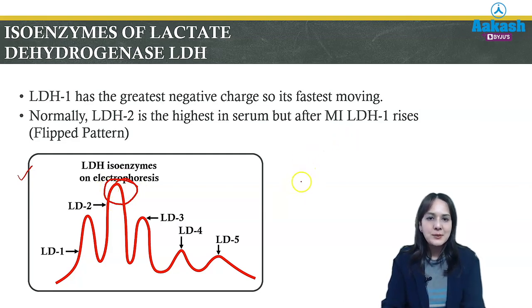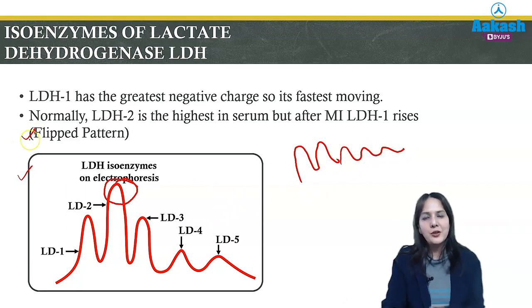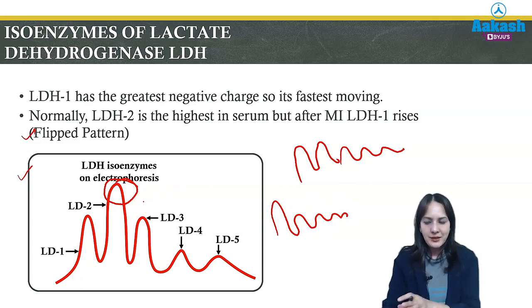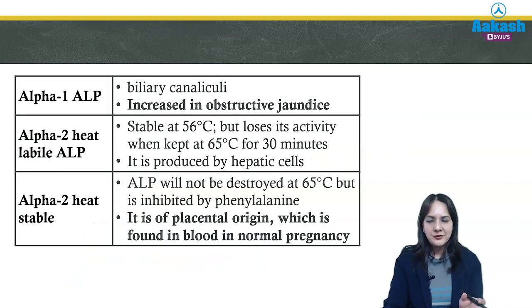Because LDH1 is predominantly present in the heart, the first peak will be more than the second. So if the first peak, LDH1, is more than LDH2, we say it is a flipped pattern, and it is diagnostic of myocardial infarction. Normally, LDH2 is more than LDH1. So if there is a flipped pattern, there is a diagnosis of myocardial infarction.